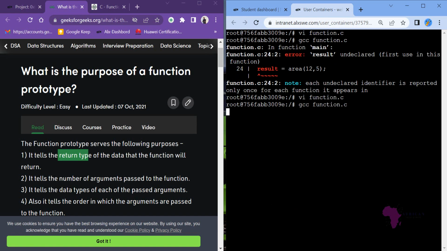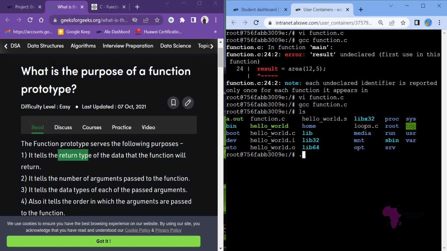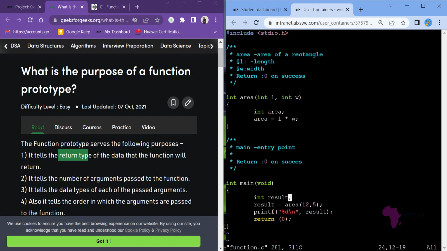GCC. Wait, yes, it has created a.out. So what is the output of a.out? It says 60. Is it true? 12 times 5 is 60. It has given us the answer. So that is our function. Let me go back to our code, and then you see. What it does is that it executes. You're able to see that now it has executed.